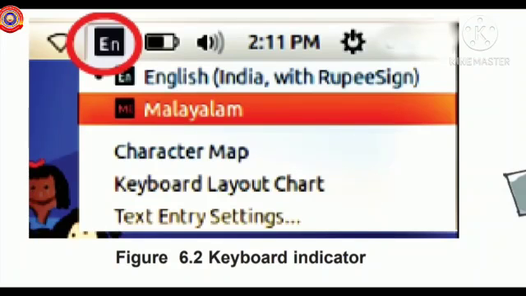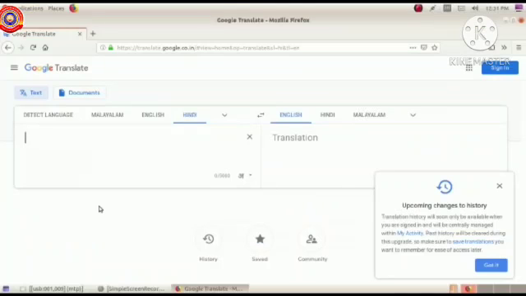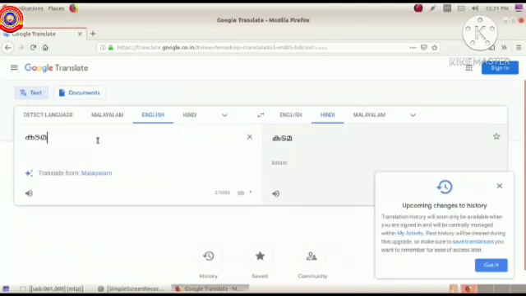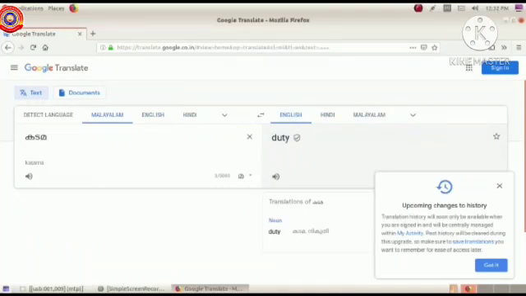Don't forget to convert the keyboard to Malayalam layout before typing. In the previous class, we already learned how to change the keyboard to Malayalam layout. Did you remember it? Similarly, this website can be used for one-to-one translations from different languages.